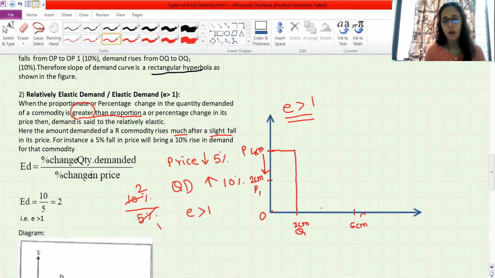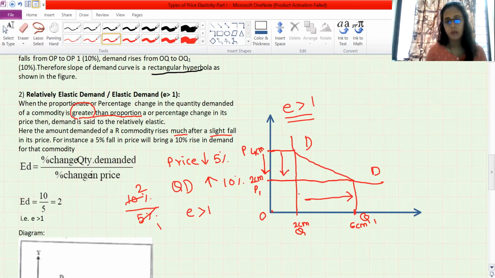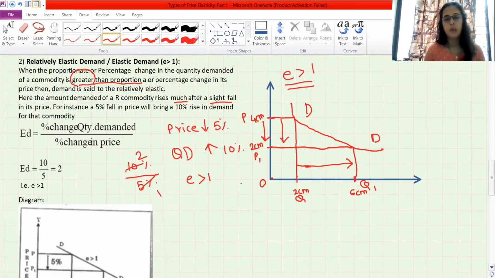And my new demand is Q1. So I'm joining this. Okay. So if I join this, I get D. So this is my change. This is the change in price, and this is my reaction. So you can see this box is small and this box is larger. So this is what the diagram looks like. Take the measurement OP.